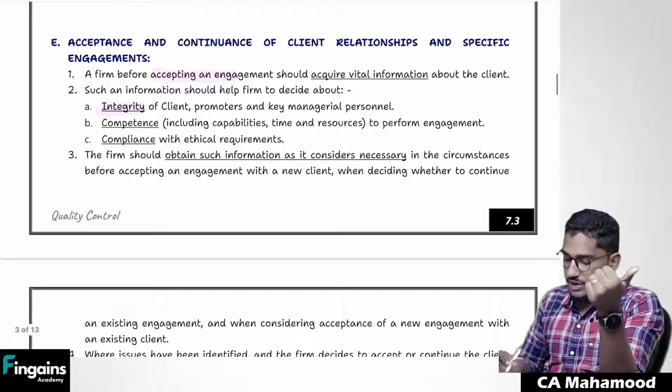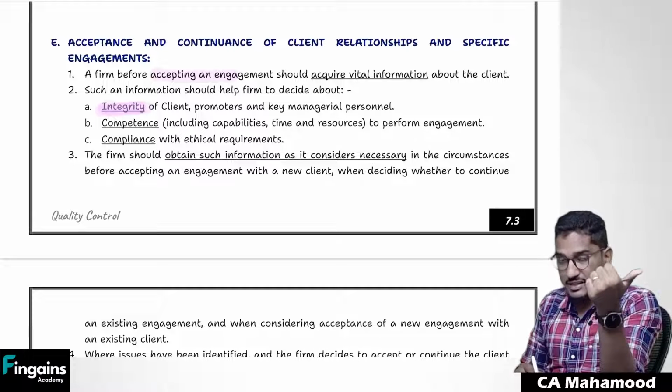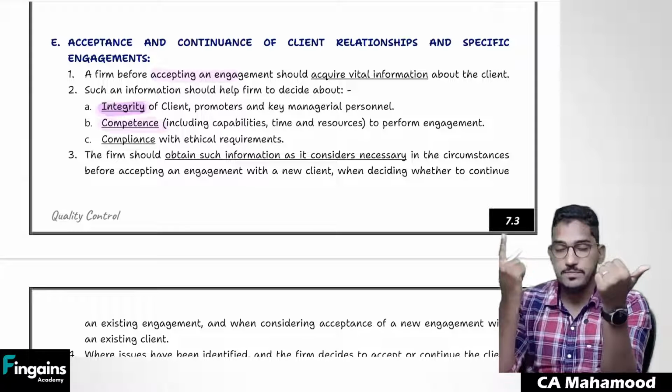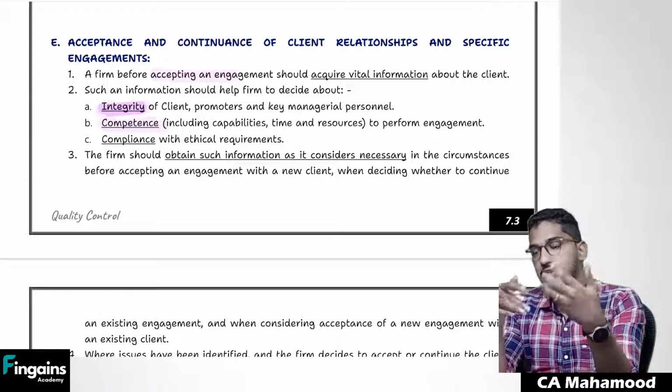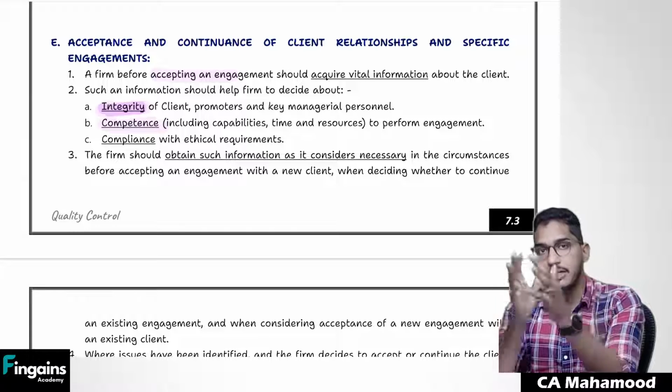So one important thing which you have to consider before taking that decision regarding acceptance and continuation of client relationship is integrity. Second one, competence. Okay, client is coming to you and asking you to do some engagement for them, but you should be able to decide whether you are capable enough.